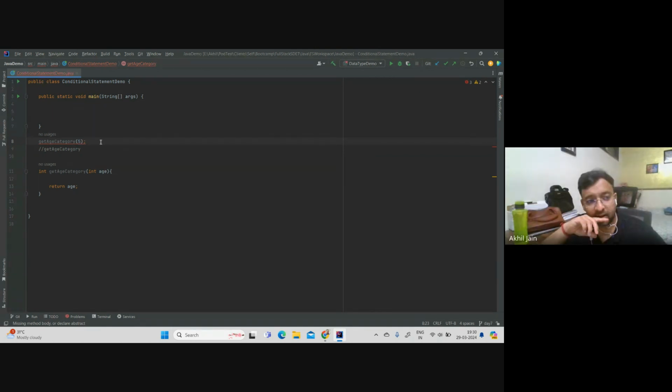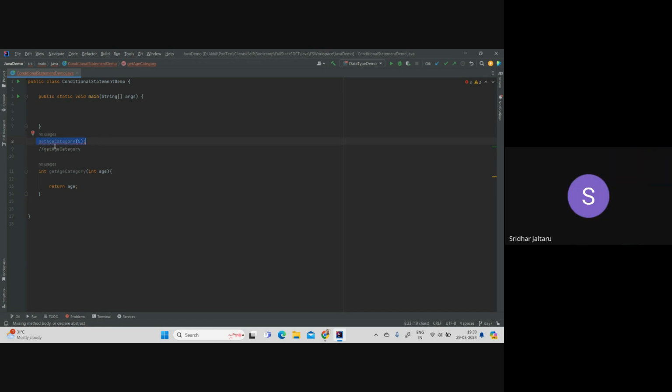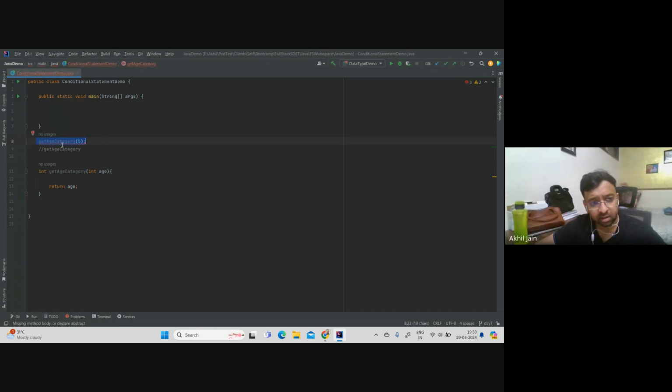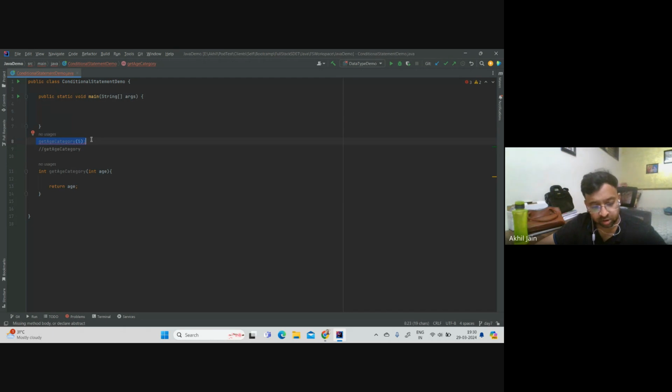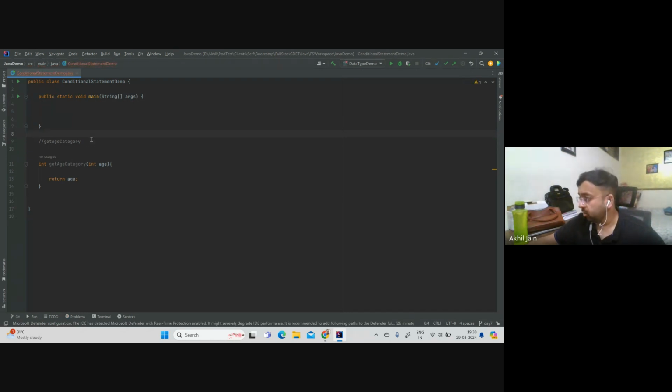Tell me one thing: can you write any piece of code outside any method? This line number 8 is not inside any method. Can you really put this outside any method? No, you cannot, so this is wrong. Let me first remove this. Again, a learning for everyone: if you have to write logic, and this is also logic, you're making an invocation, it's part of the logic.